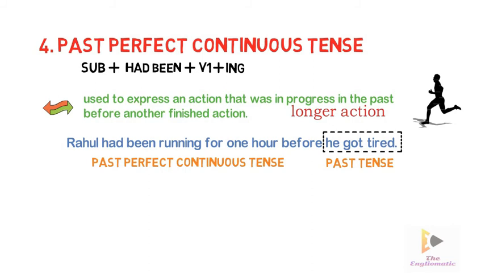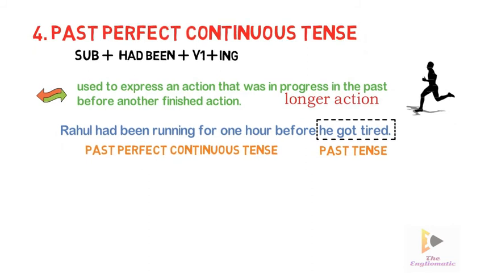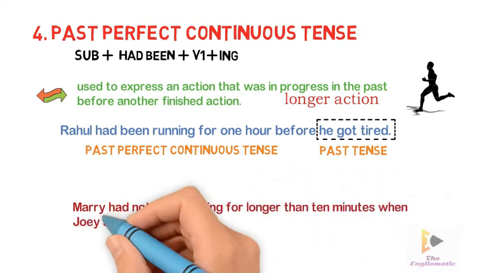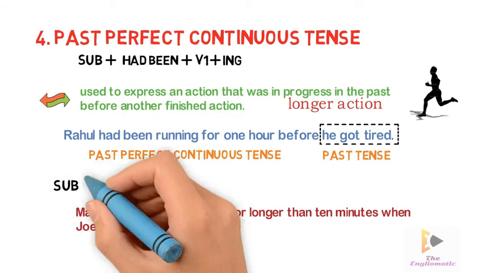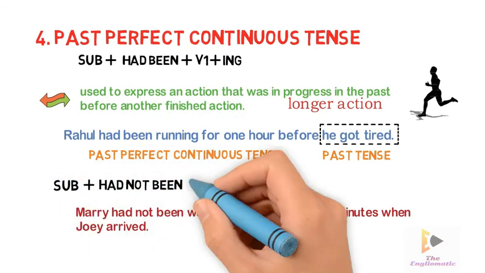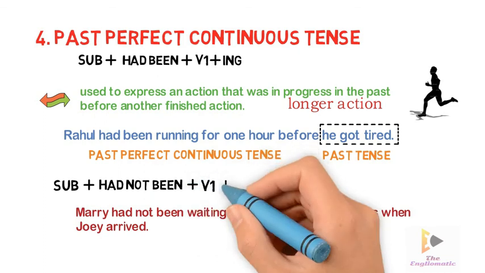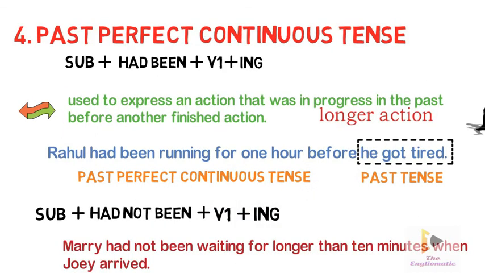Now, let's see the negative formation of this tense. Mary had not been waiting for longer than 10 minutes when Joey arrived. We form the negative sentences in past perfect continuous tense by subject plus had not been plus first form of the verb plus ing.